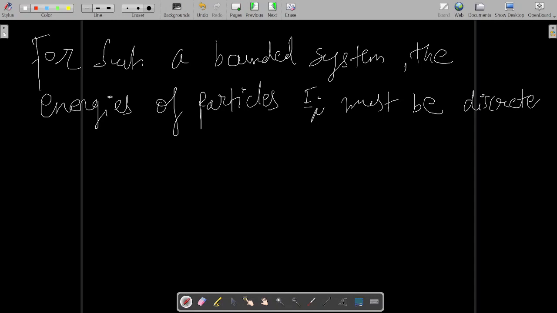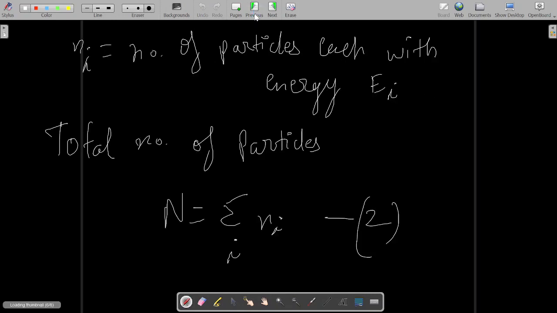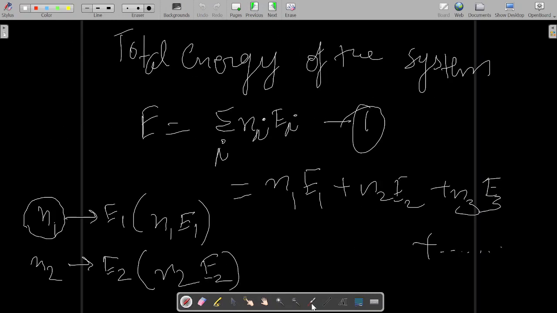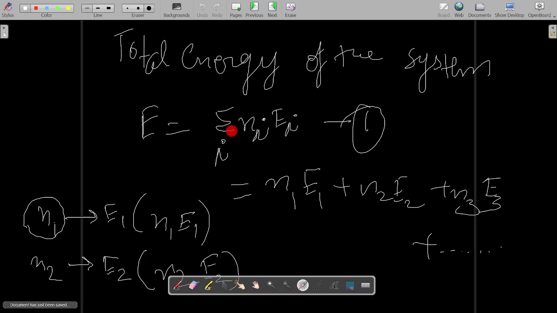Now, for such a bounded system, the common sense is that the energies of particle Ei must be discrete, right? Because if they are continuous, then summation cannot come. Suppose, for example, E is equal to summation i Ni Ei. So in this particular case, if the energy levels were continuous, then the summation symbol cannot be used.